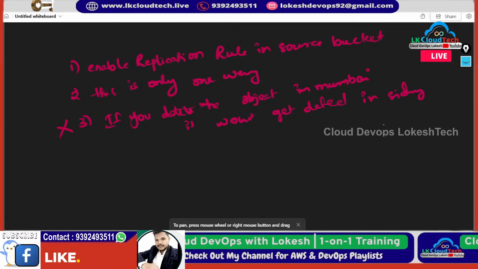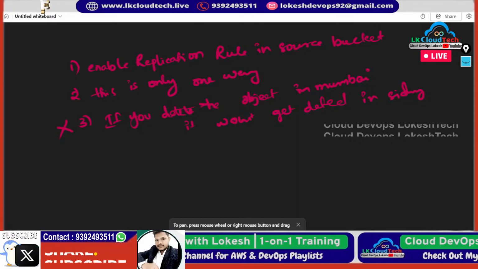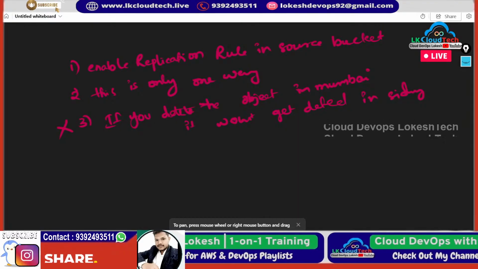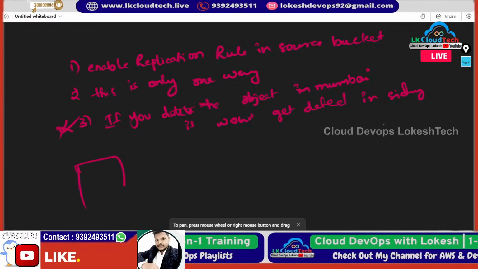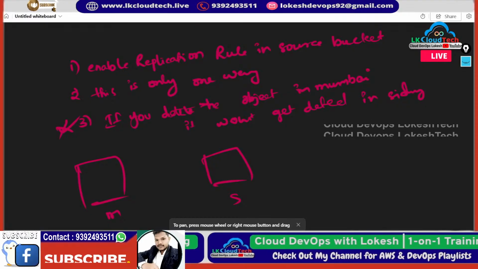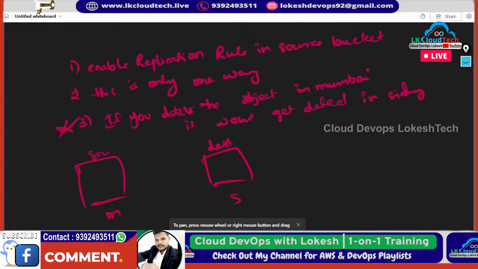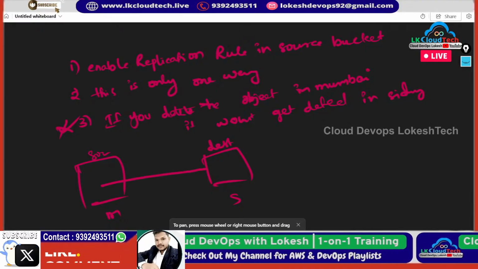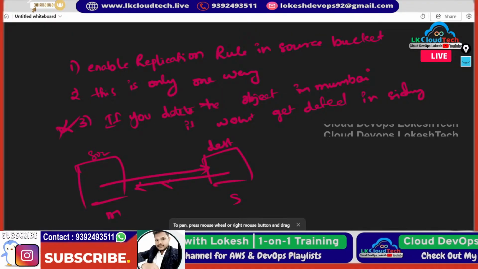If this point fails, there is no meaning of replication and no meaning of copy, right? And what is this? This is only one way. One way in the sense, for example, this is Mumbai and this is Sydney. If this is a source and this is a destination, what is one way communication? You can only send, you won't get it back.